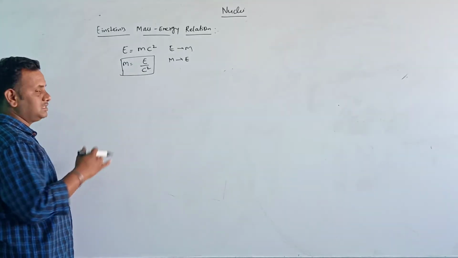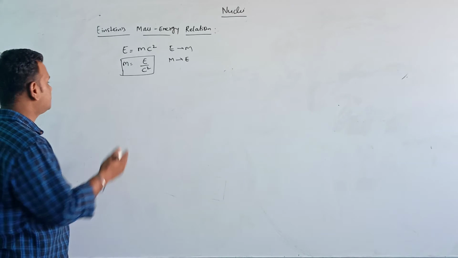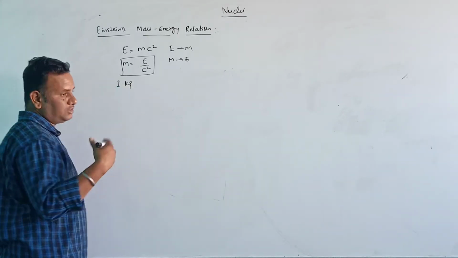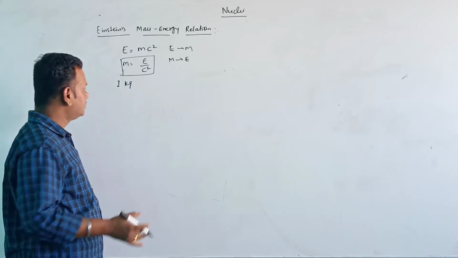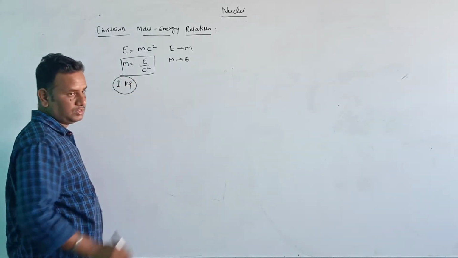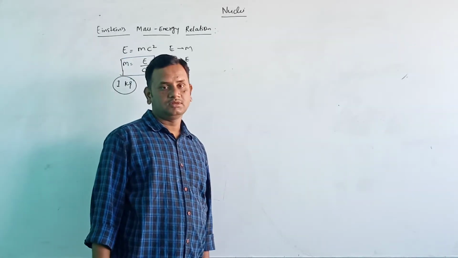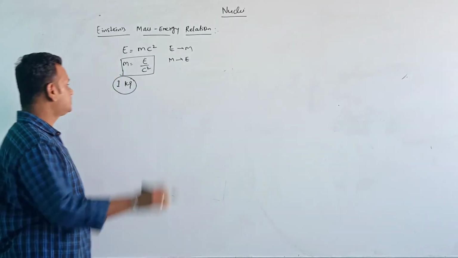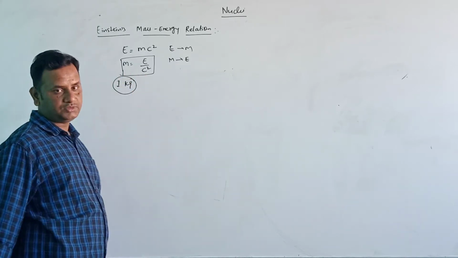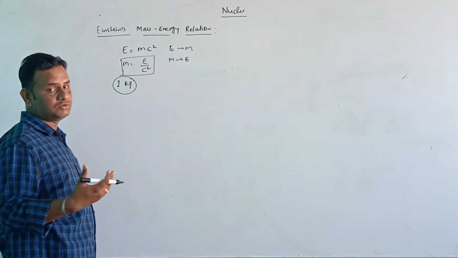So when a substance of mass 1 kg is converted into energy, say for example, we have a substance of mass 1 kg, and we convert this mass into energy, then how much energy is going to be released?